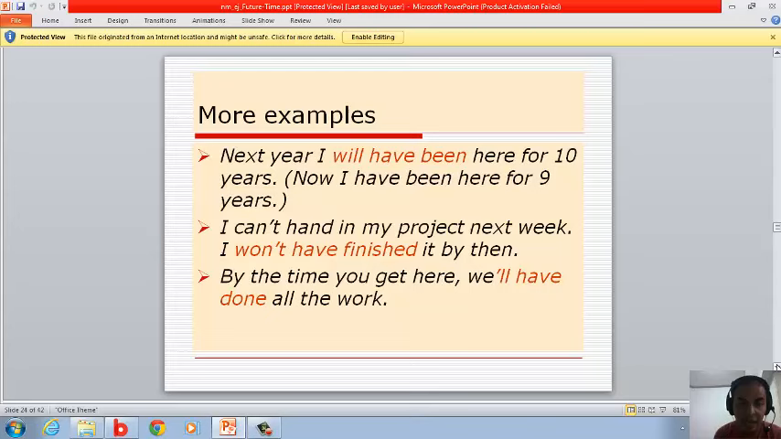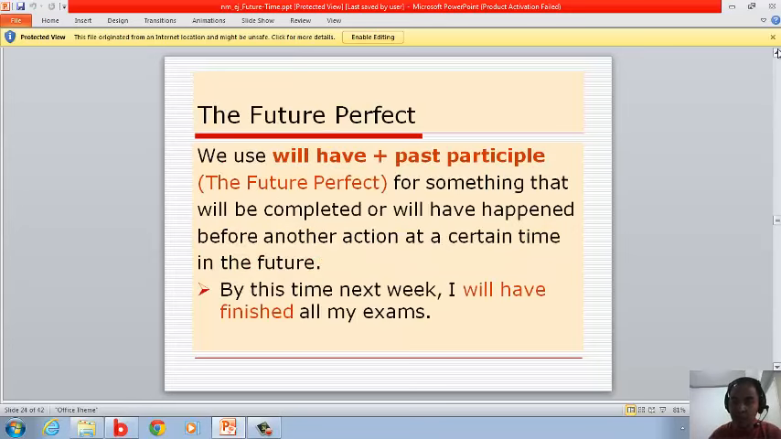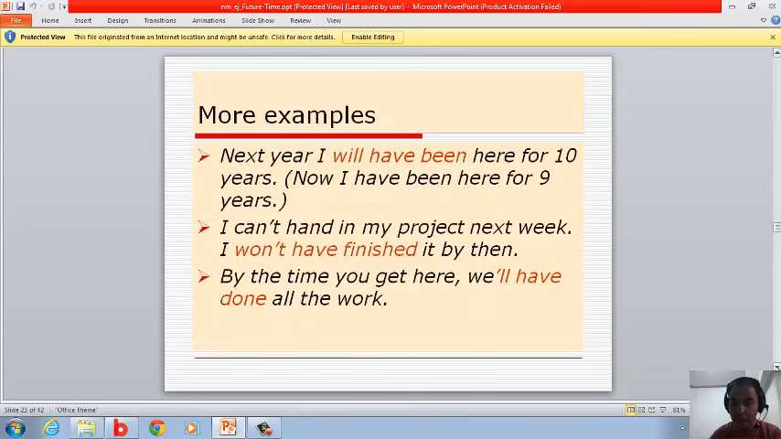Another one: I can't hand in my project next week. I won't have finished it by then. It's won't have finished. It is the example of will have plus past participle, the future perfect tense. Another one: by the time you get here, we'll have done all the work. I'll have done, it's the future perfect. Okay?